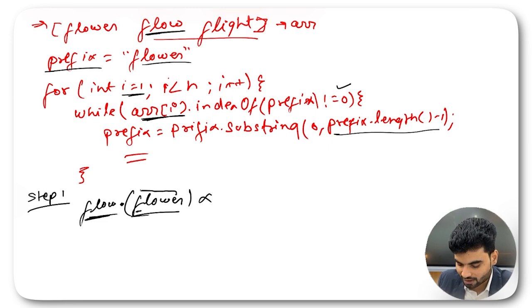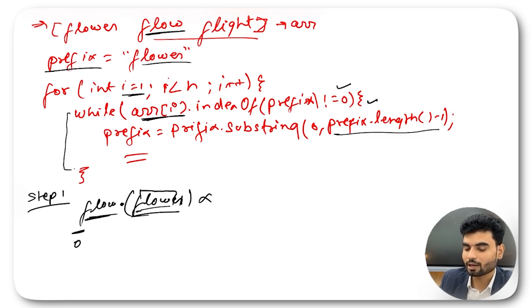You'll go again. You'll check in the while loop again. You'll see this is a flo with including E. Is it available in this? No, this is not. Then again you'll reduce by 1. So E has been deleted, R has been deleted. You have flo. Now tell me, is this available? Yes, you will have 0 here. Why? The starting index, which is 0. So now that becomes true. What will happen? This while will be terminated. Again, I plus plus. The next value is flight. Step number 2.